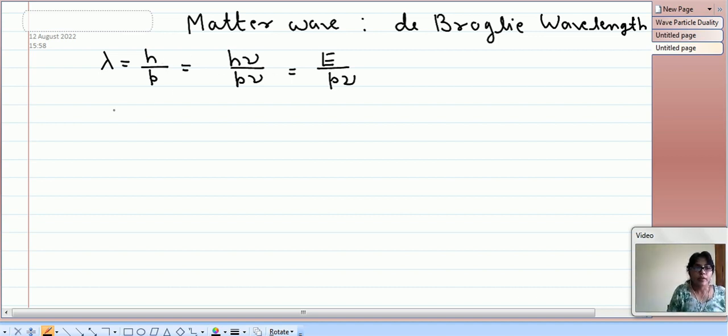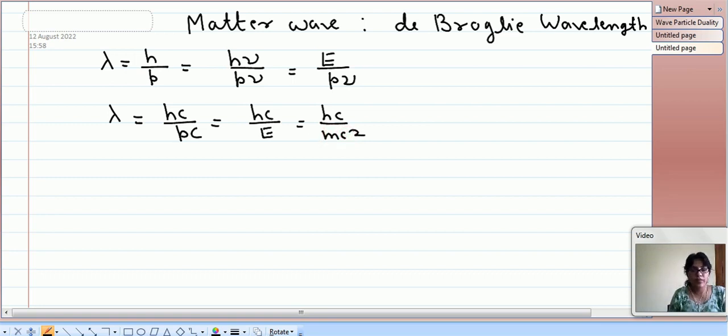So this can also be written like this, or in another way we can write it as lambda is equal to, if we multiply it by c, then it will be hc upon pc, and p into c is equal to energy. So it is hc upon energy, or it is hc upon mc square. So these are the different ways to express lambda in different forms.